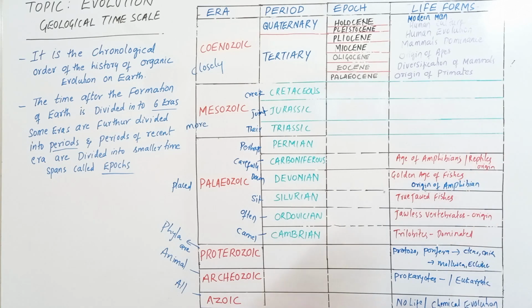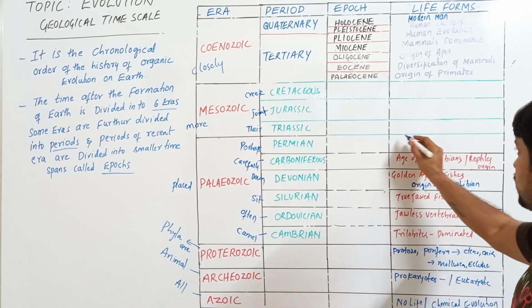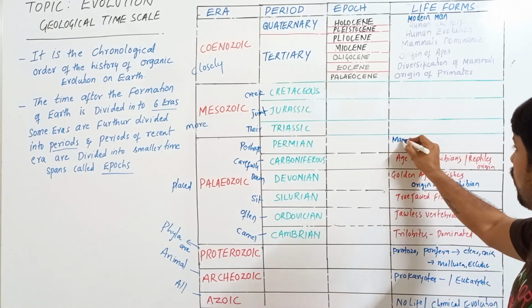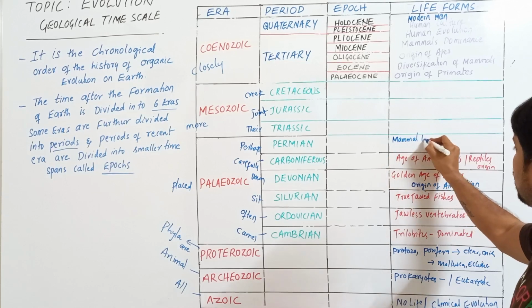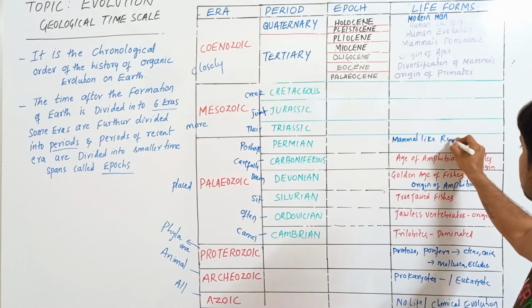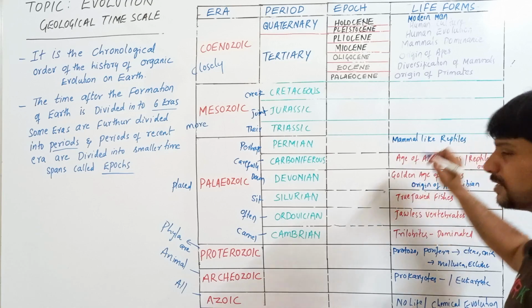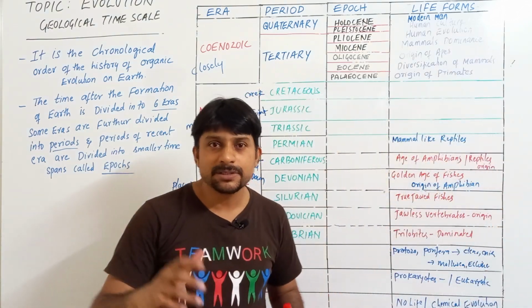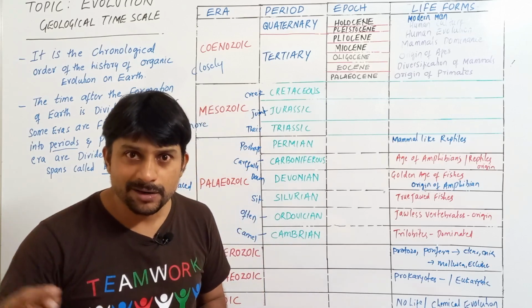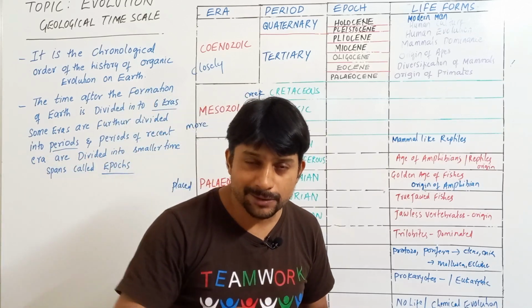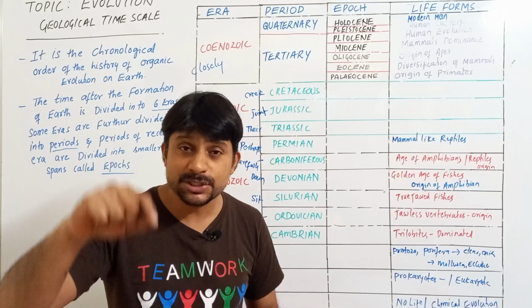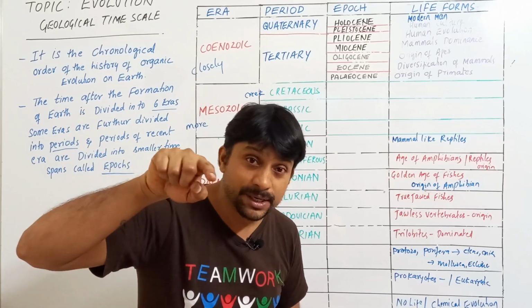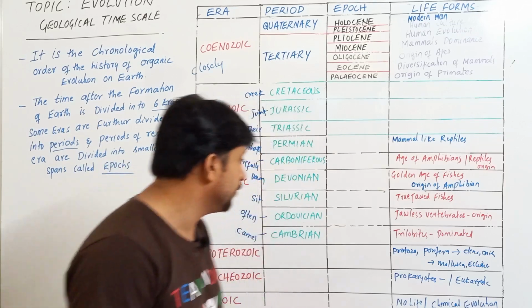At the same time, origin of reptiles. Then comes your Permian period. In the Permian period, evolution of mammal-like reptiles. So remember, from reptiles, both mammals and birds evolved. In the process of evolution, first mammals evolved, later birds have come. Remember this point carefully. Fine.